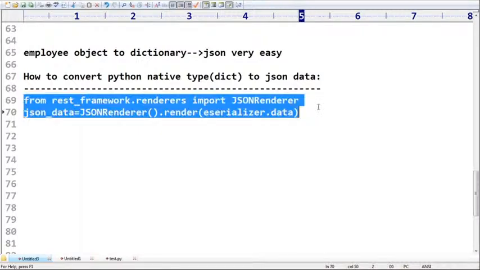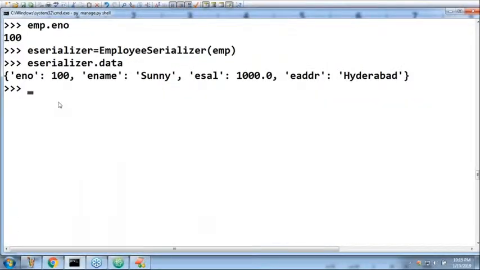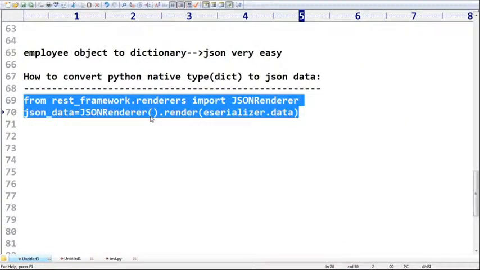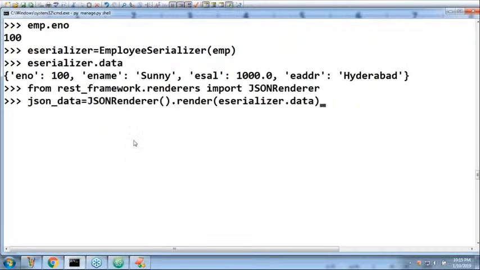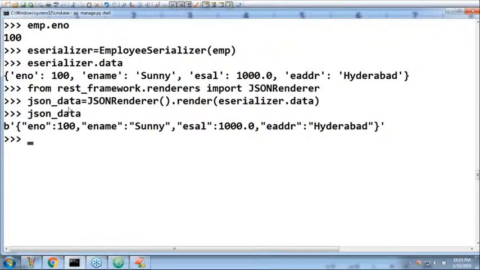Now let me copy paste these two here. Okay, just observe. So just these two commands are executed. Now look at the JSON data. It is not a Python dictionary. Have you observed? It is in bytes.